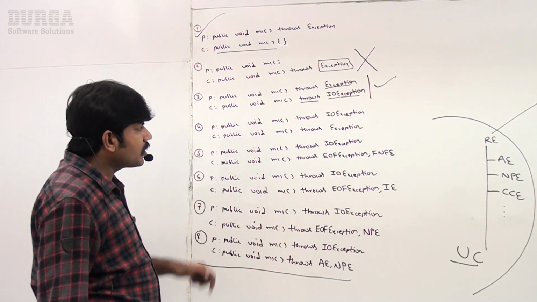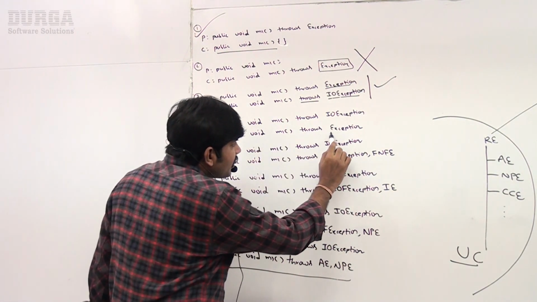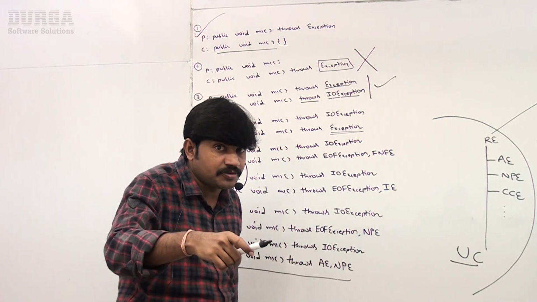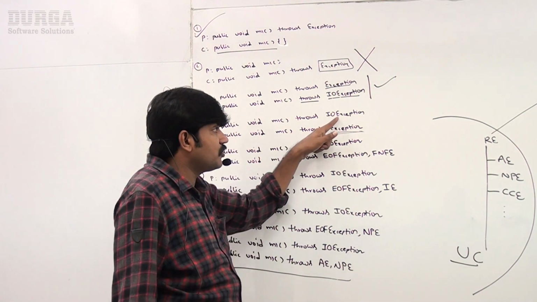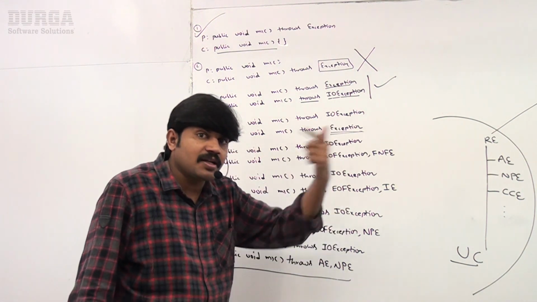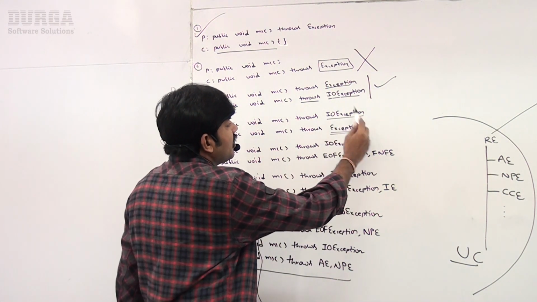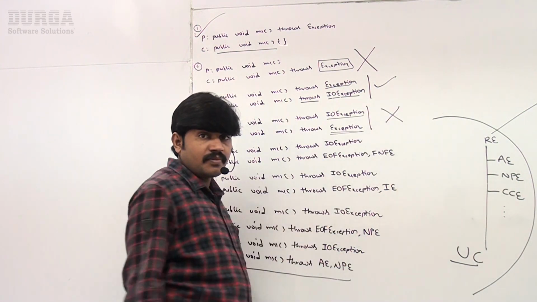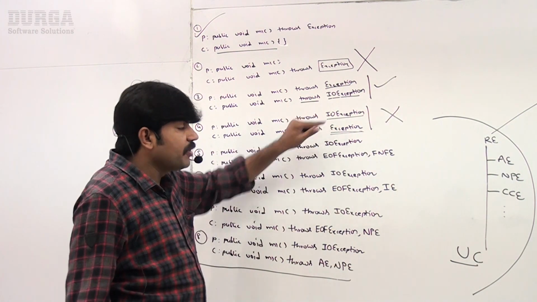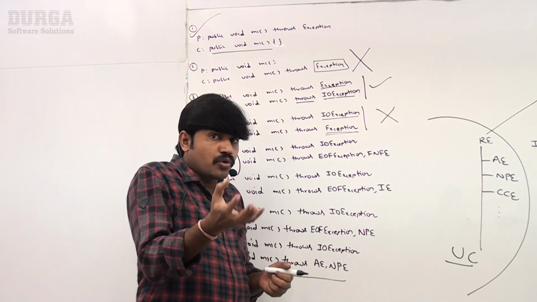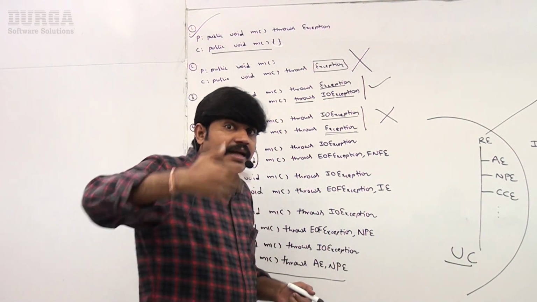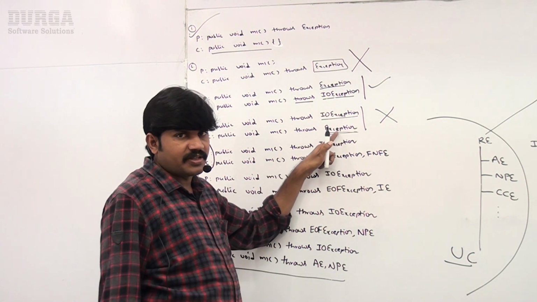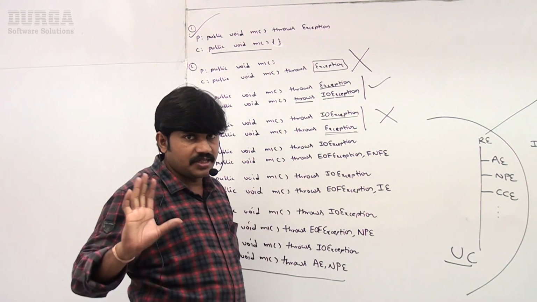Okay. Fourth one, sir, child class method throws exception. If a child class method throws any checked exception, compulsory the parent class method should throw either the same exception or its parent. Sorry, it is not the parent, it is not the same. That's why it is invalid. Because the parent method always throws either the same or a higher level, but this is a sub. IOException is the child of Exception. That's why it is invalid.